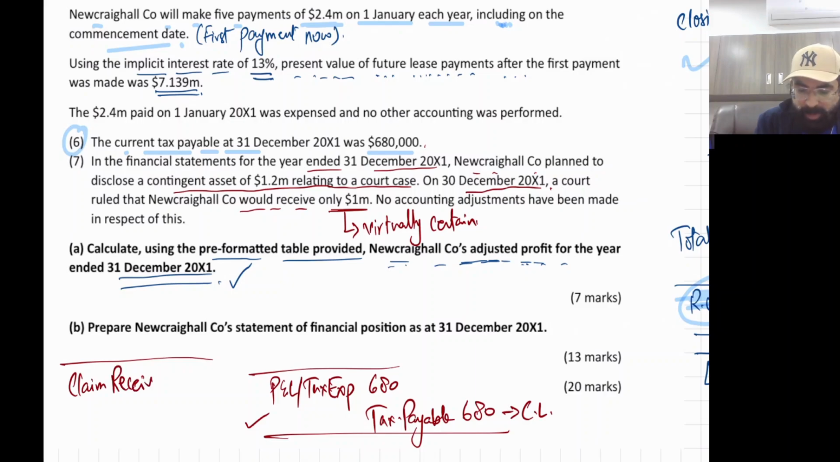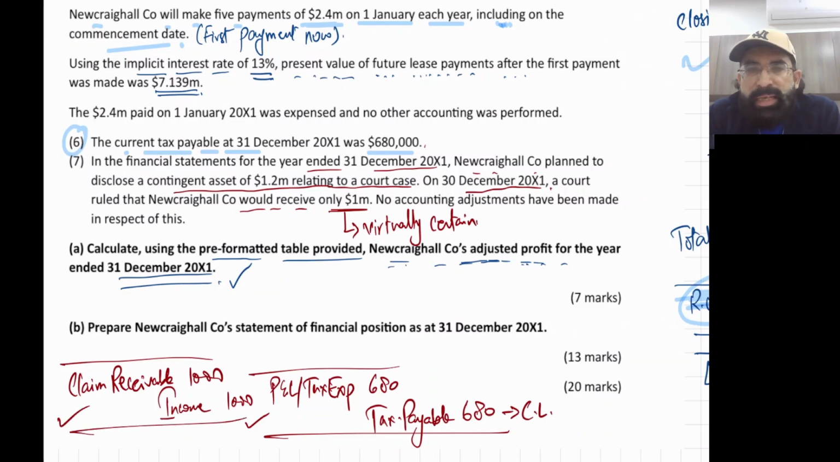Claim receivable debit, 1 million means 1000, and your income credit 1000. Contingent asset is your income. Claim receivable debit, that is your current asset, and income credit. Claim income credit or any income credit.